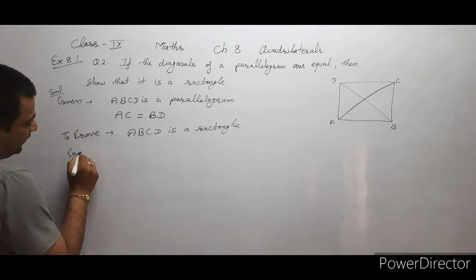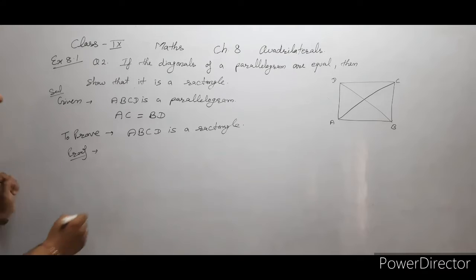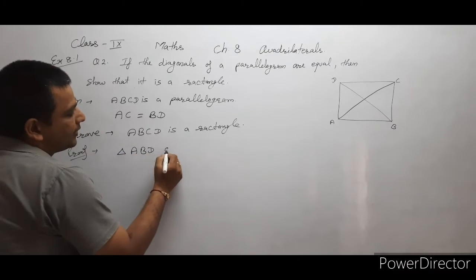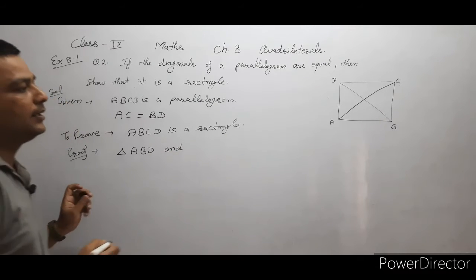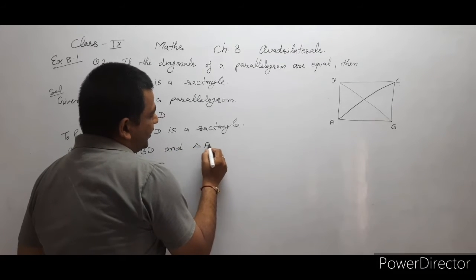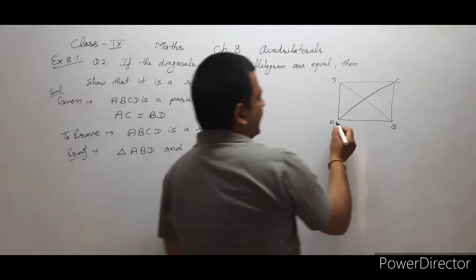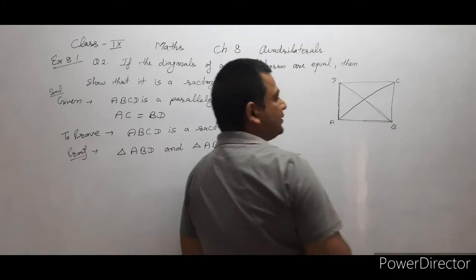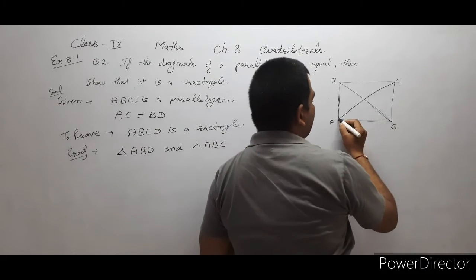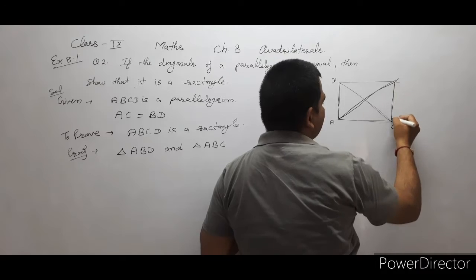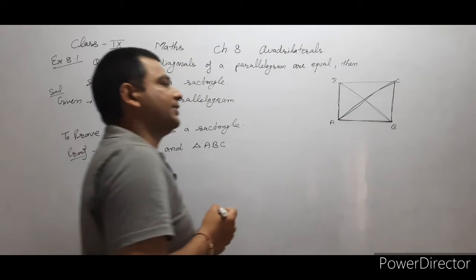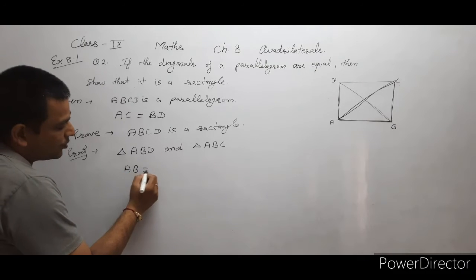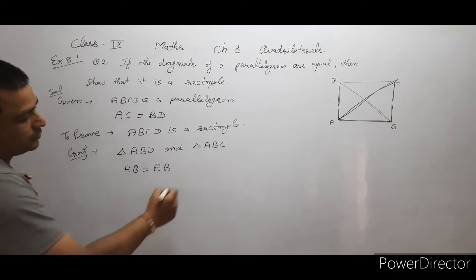Proof or solution. Take two triangles, triangle ABD and triangle ABC. In these two triangles, AB equals AB because of the common side.